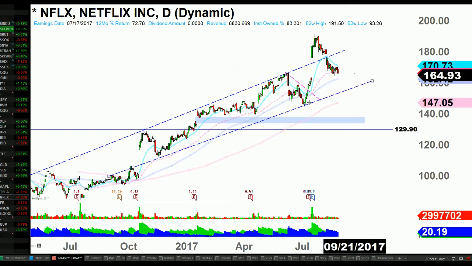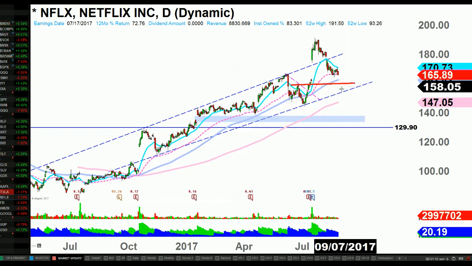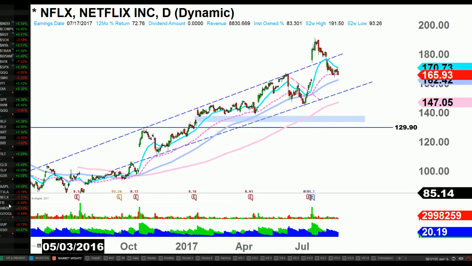I don't have any position on it. I think if this thing continues lower, next possible support is 160, 155. Let's see how that plays out.